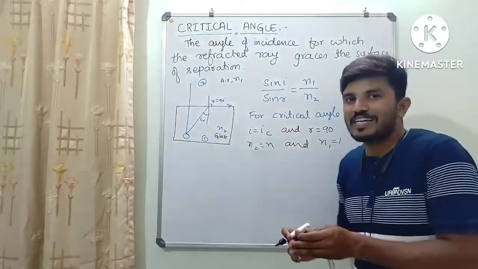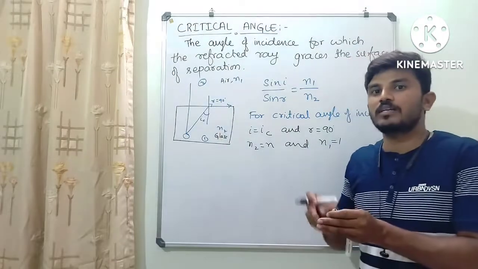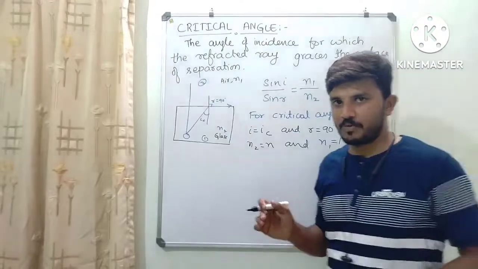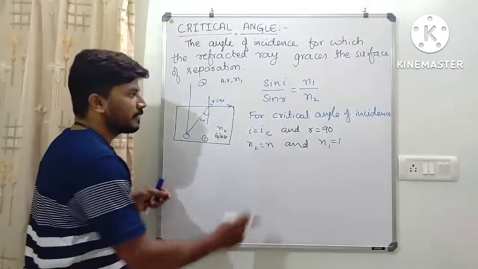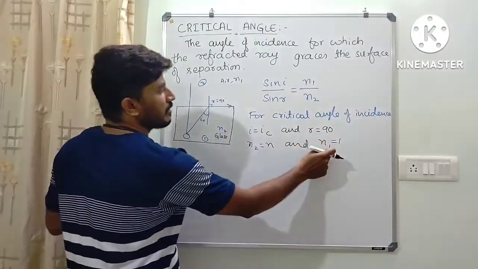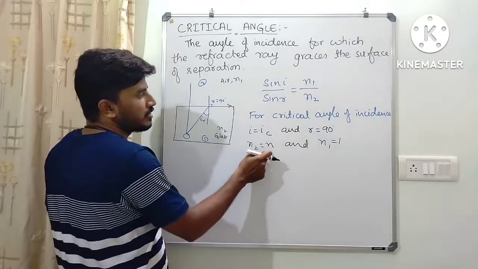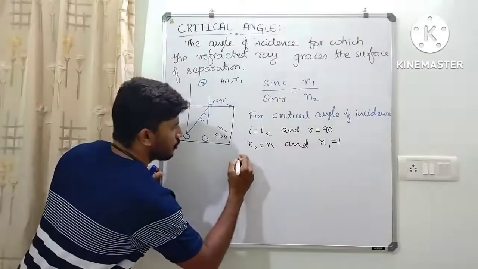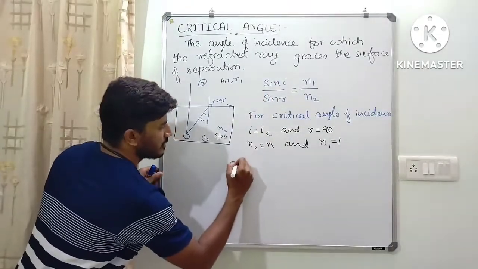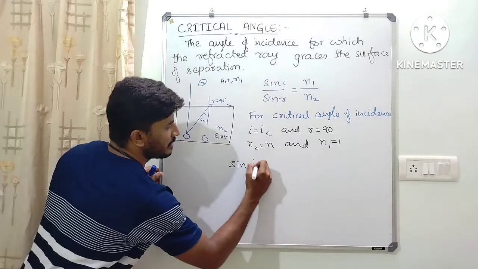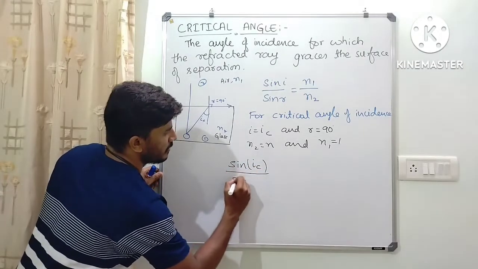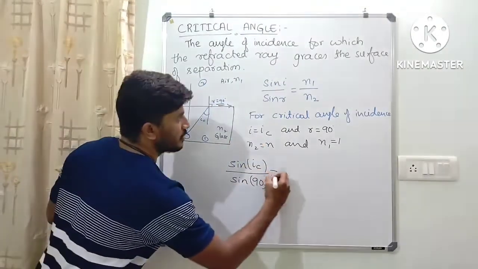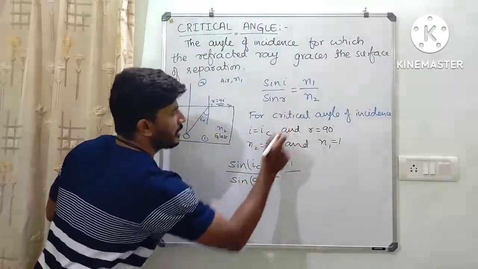For glass, the refractive index is 1.5. For water, the refractive index is 1.33 or so. Now let me consider, for the air medium, N1 is 1 and N2 is N for the glass medium. Then applying Snell's law, sin IC divided by sin R, with R being 90 degrees, the angle of refraction, is equal to N1, which is 1, divided by N2, which is N.